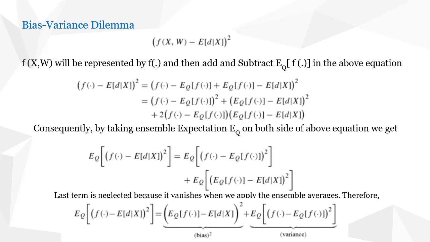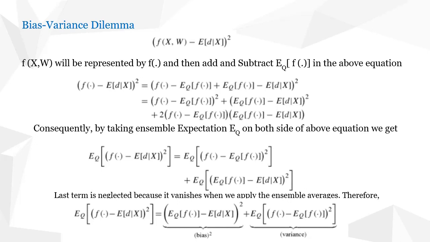This term is the bias square term, plus the second term E_Q[(f(·) − E_Q[f(·)])²]. This will be the variance term. So now we get the mathematical equation for bias square and the variance.